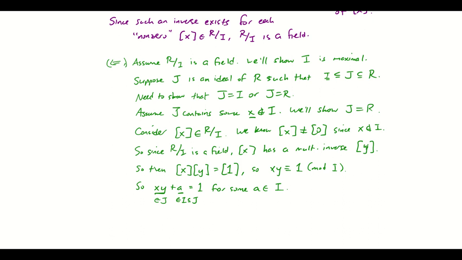And one thing you're going to get good at recognizing after you do a few of these proofs is that once an ideal contains 1, it's all over. That ideal has to be the entire ring. We'll show why here. Okay, so 1, which is xy plus a, this belongs to J. All right, since, and I'm going to make this explicit here, since x being in J implies xy being in J. Sorry, my pen is skipping like crazy. There we go. And a belonging to I also implies that a belongs to J. There we go. Now we have it in writing.